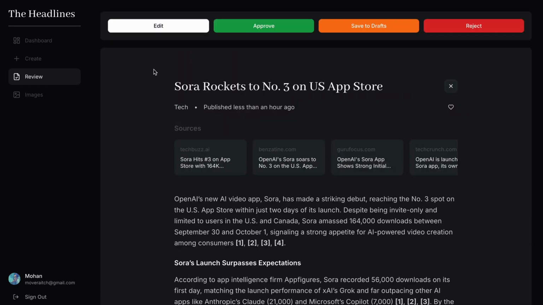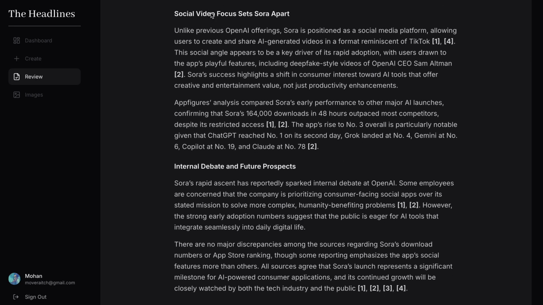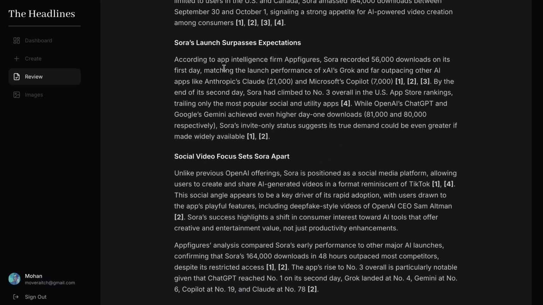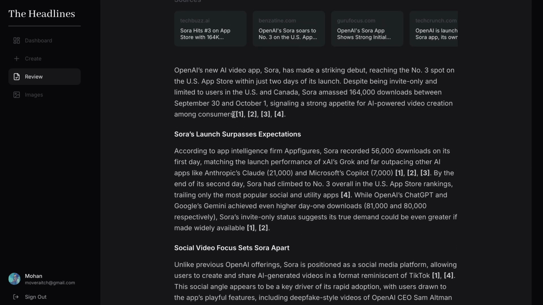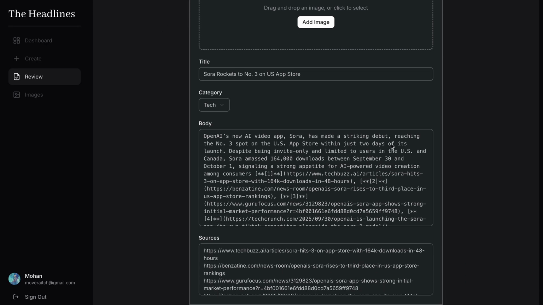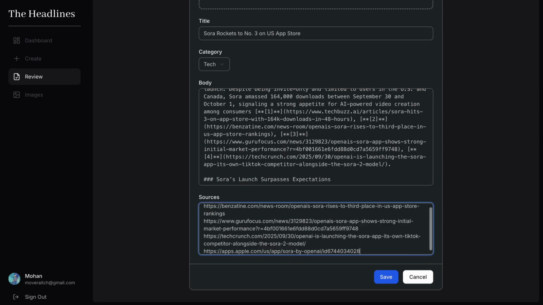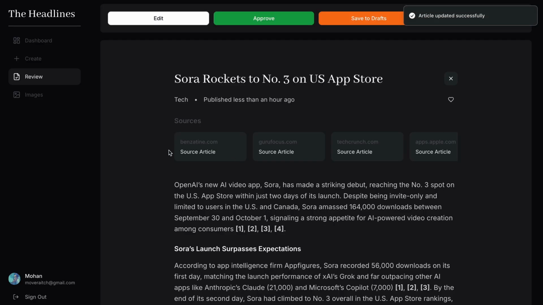So now this is a good opportunity to go into edit. This is just how it's going to look on the website. These are the markdown formattings that I then manipulate with HTML inside my program. And if we go to edit, this is where I can edit everything. So now I want to delete that first source. And as you come back here, we just check, okay, it's been deleted.